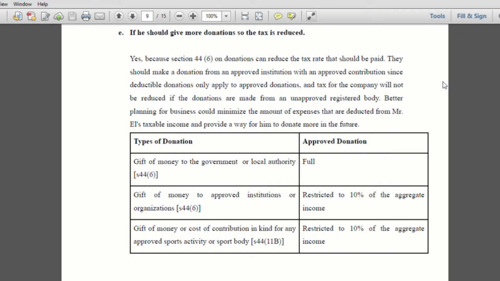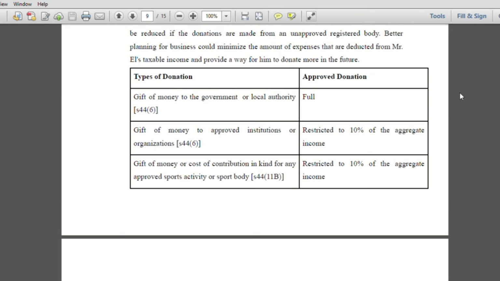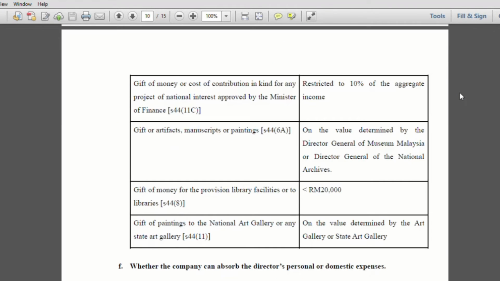For E, if he should give more donations so the tax is reduced, according to Section 44C, Mr. L must give more donations to reduce tax. However, the donation must be made to an approved institution to get the tax deduction. Donations to the government and local authority will get full deduction. Donations to approved organizations, approved sports bodies, and organizations approved by the Prime Minister will get 10% deduction of aggregate income. The donation to a library in cash is limited to a deduction of RM20,000 and to an art gallery is limited to the value determined by the art gallery.